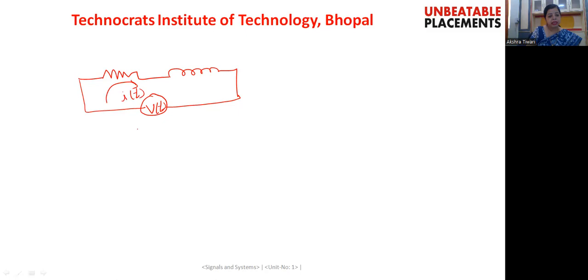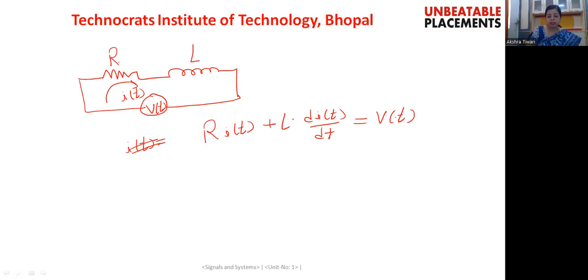Now if I want to write the expression for this, let us say the resistance is represented as R and the inductance is represented as L. The expression for this circuit will be resistance multiplied by the current i(t) plus L into di(t)/dt, and that equals the voltage v(t).